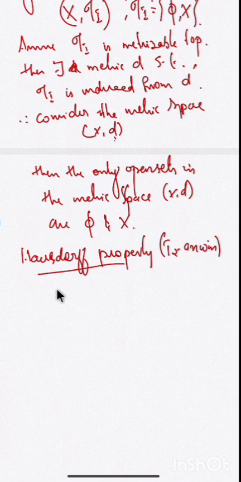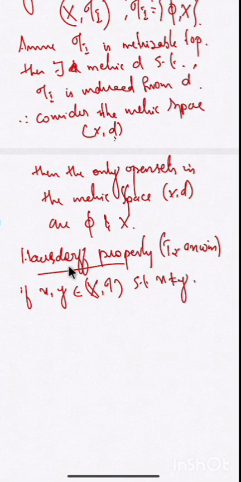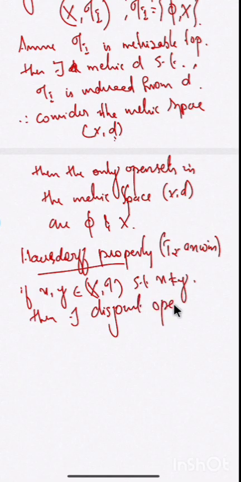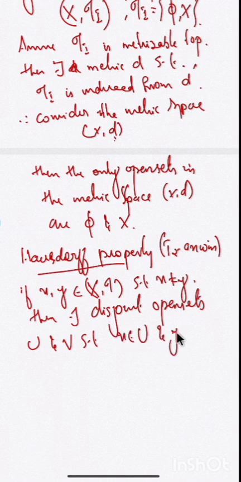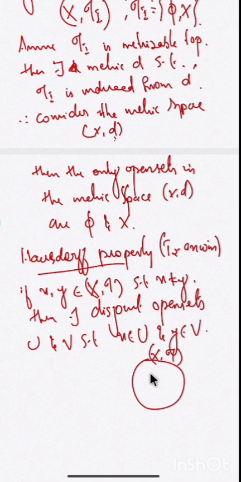This property says that if x, y are two points in the topological space (X, tau) such that x is not equal to y, then there exist disjoint open sets U and V such that x belongs to U and y belongs to V. That means distinct points can be separated by disjoint open sets.